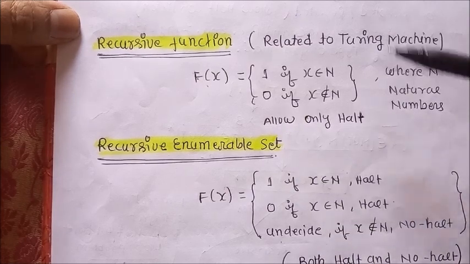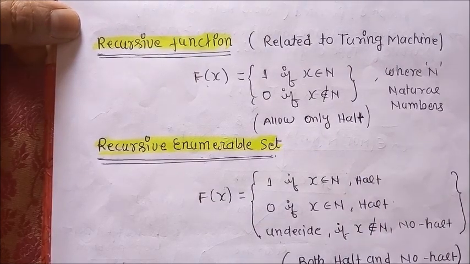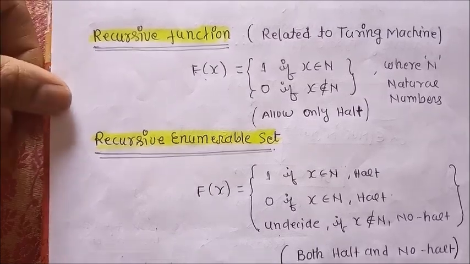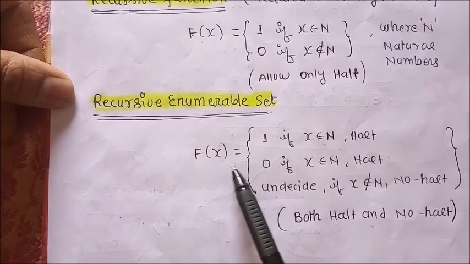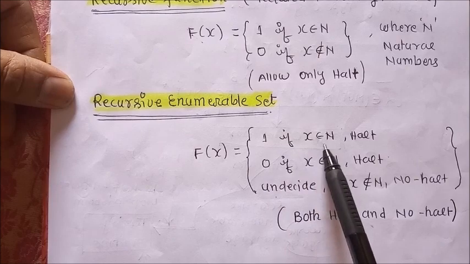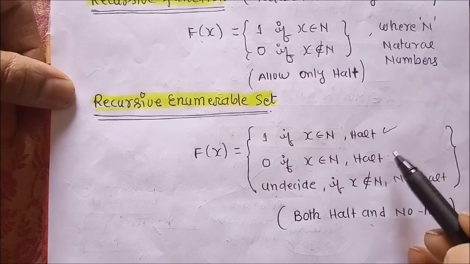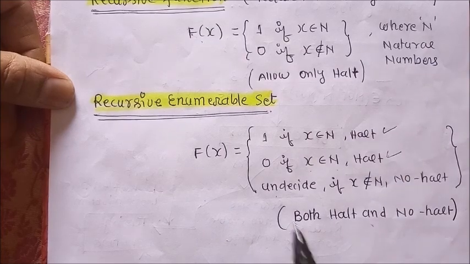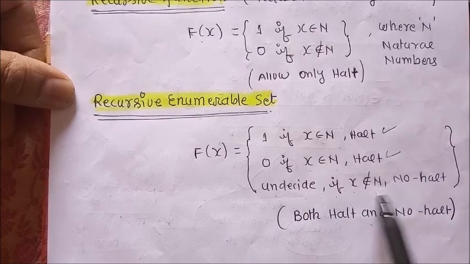and a recursive function allows only the halt condition, which may be accepted or rejected. But in the case of an enumerable set, we can generate the function like f(x) = 1 if x belongs to N, halt; 0 if x belongs to N, also halt; and the third condition, undecided, if x does not belong to N, also known as no halt.